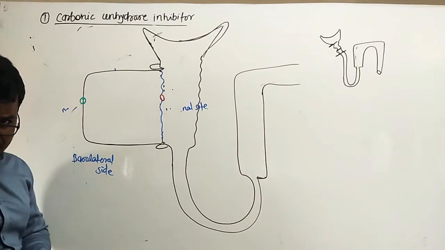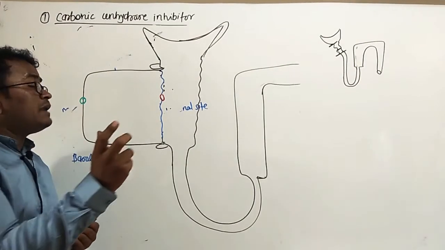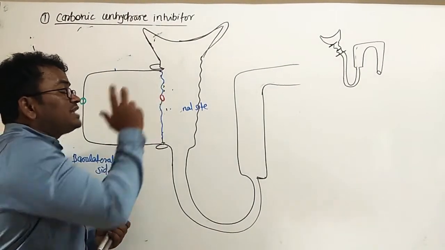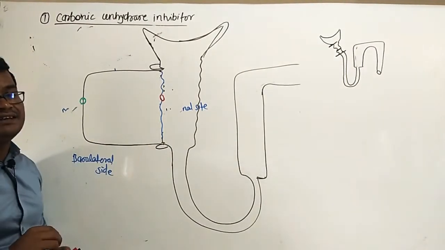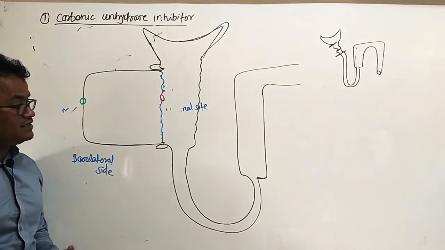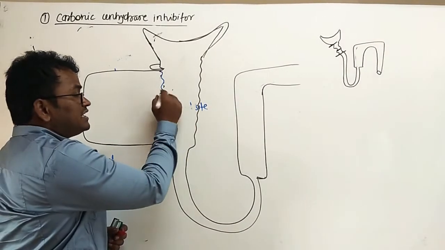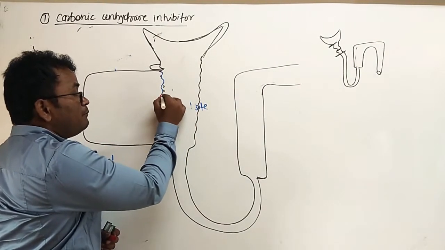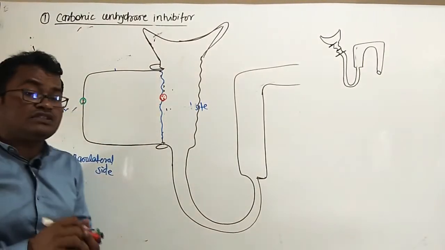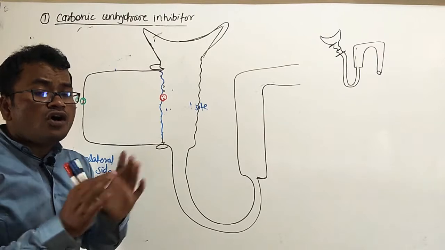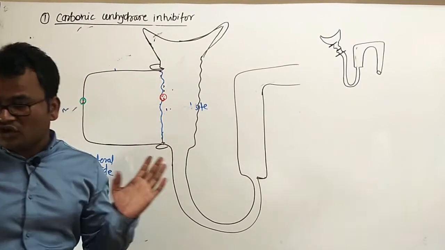It means two types of proteins are present on the two sides of the proximal convoluted tubule cells. The luminal site has one type of protein, the basolateral site has another type of protein, and these are two separate proteins. Their functions are also different from each other.